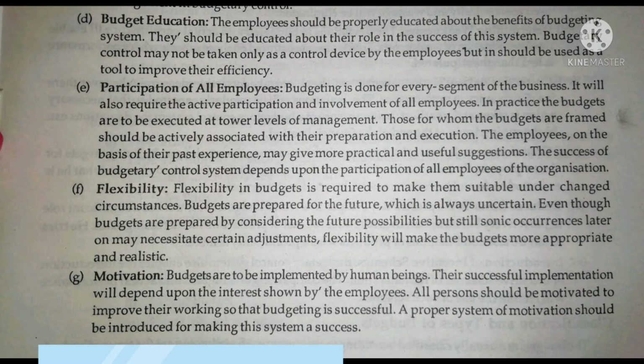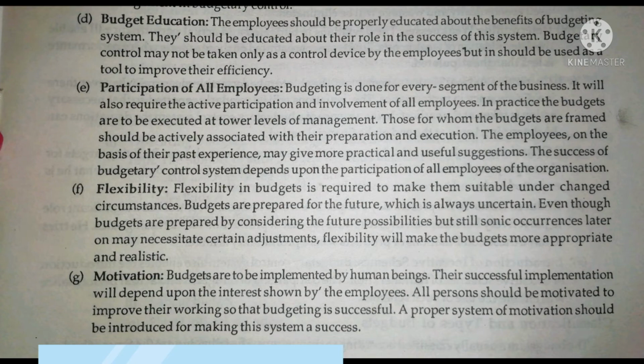Budgets are prepared for the future, which is always uncertain. We make the budgets for the future, and we can't anticipate future activities, events, and circumstances, so it is very uncertain and risky. Even though budgets are prepared by considering future possibilities, some occurrences later on may necessitate certain adjustments.